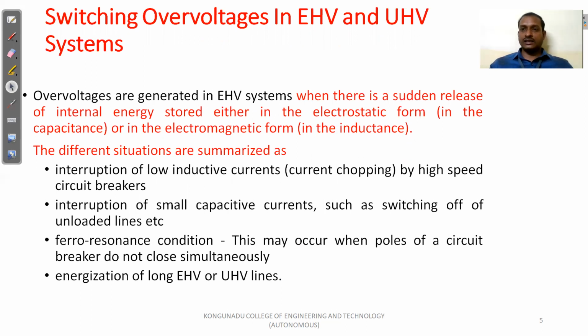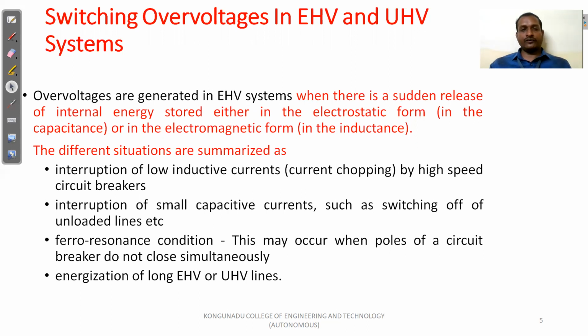When there is a sudden release of stored internal energy in the form of electrostatic or electromagnetic energy, the switching over voltage will be induced. Already stored energy is suddenly released in electrostatic or electromagnetic form, and the switching surges are induced. There are different situations in which this happens.